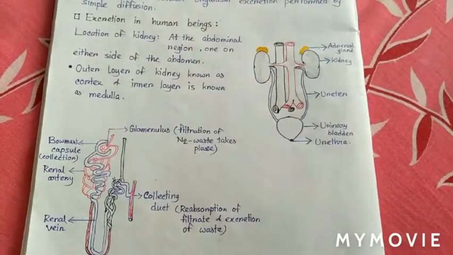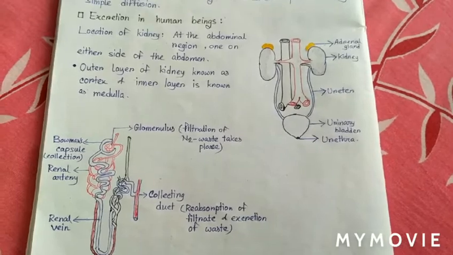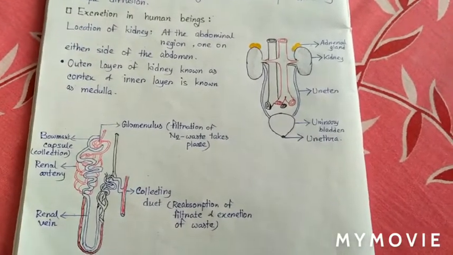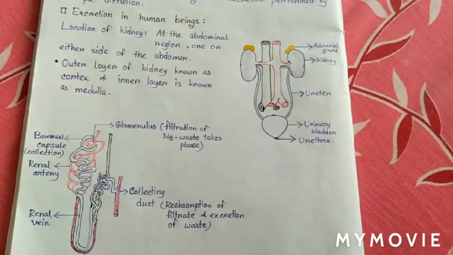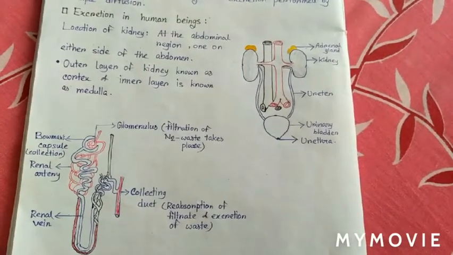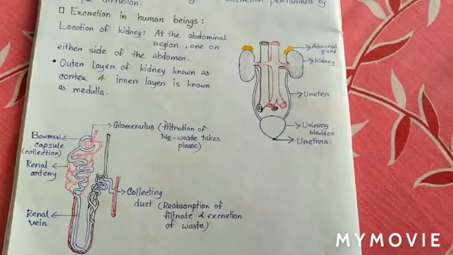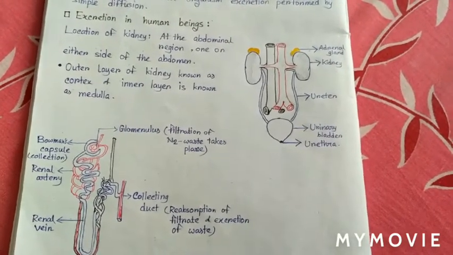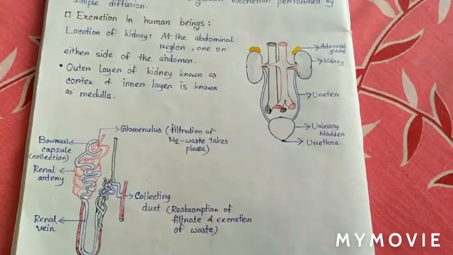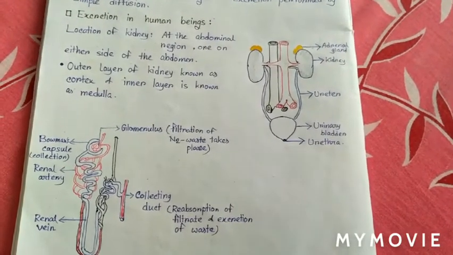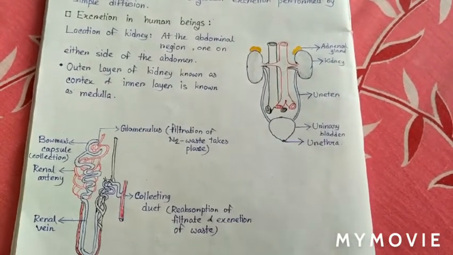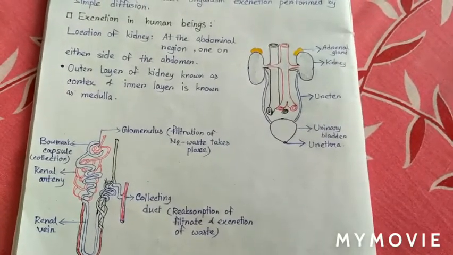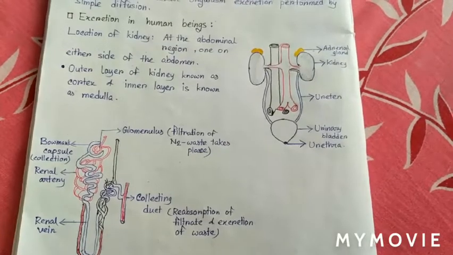As we all know, carbon dioxide is released from our body through lungs, whereas nitrogenous waste such as urea and uric acid are removed through the kidney, and the kidney is the excretory organ of higher order animals. Humans, birds, reptiles, they all have a complex excretory organ named kidney.